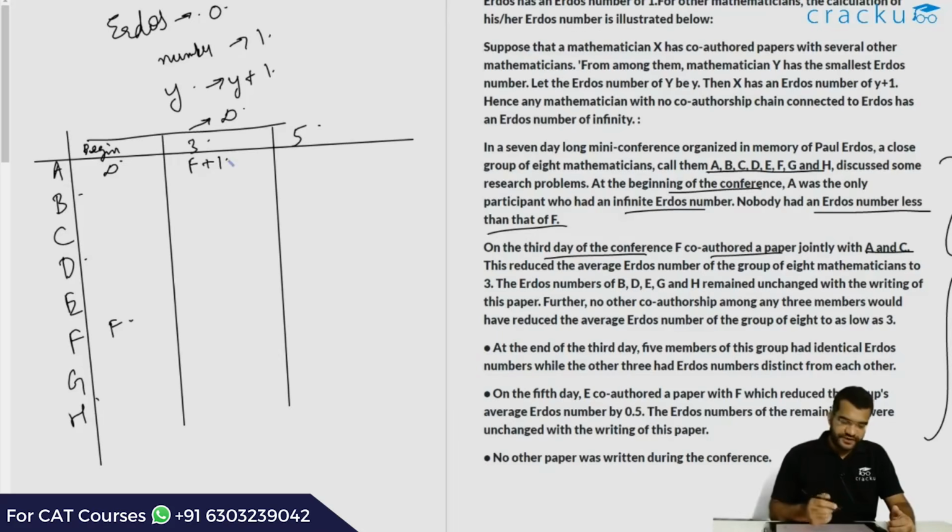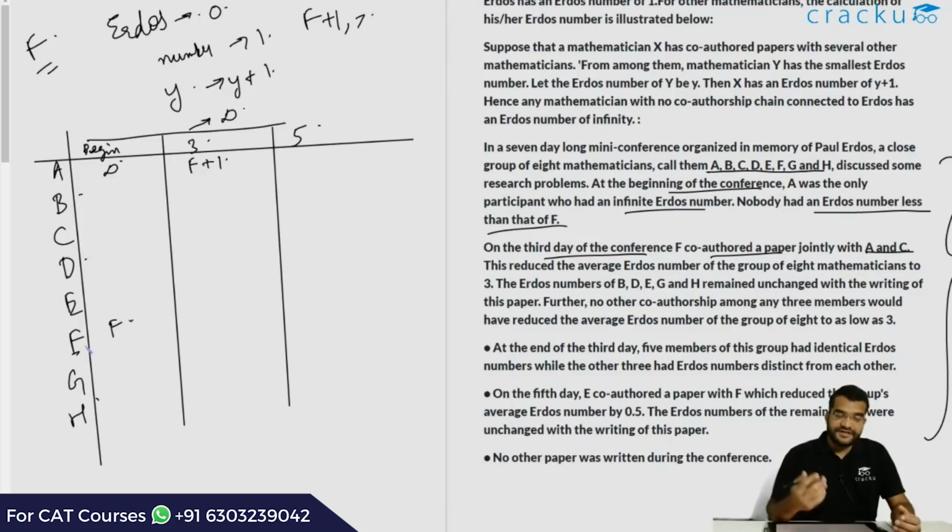So there are two cases over here. Case 1: if the initial LRDI number of C is F plus 1 or above, then his LRDI number will become F plus 1. But if initially the LRDI number of C is F itself, then his LRDI number will remain F. Suppose the LRDI number of F is say 5 and the initial LRDI number of C is say 50. Once he co-authors a paper with F, his LRDI number will become 6. Or even if it was 7, once he writes a paper with F, it will decrease to 6, which is 5 plus 1, where we are assuming the value of F is 5, just as an example.